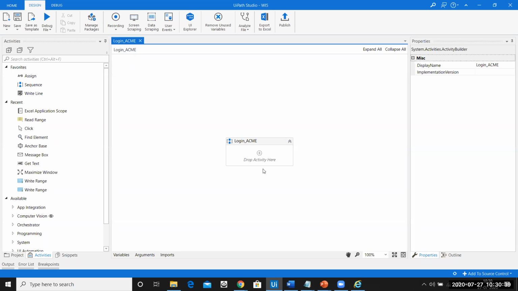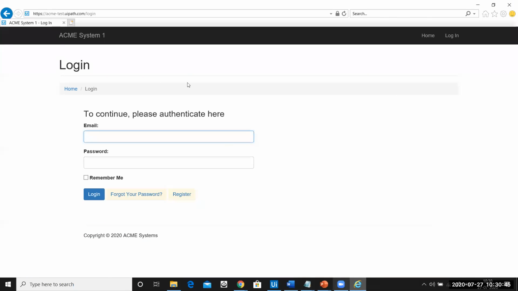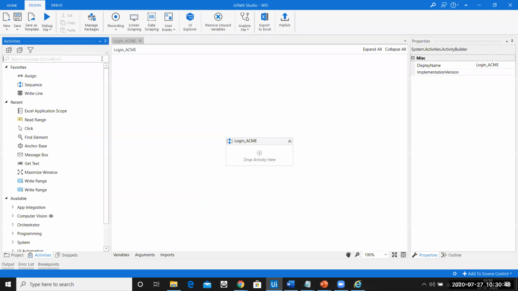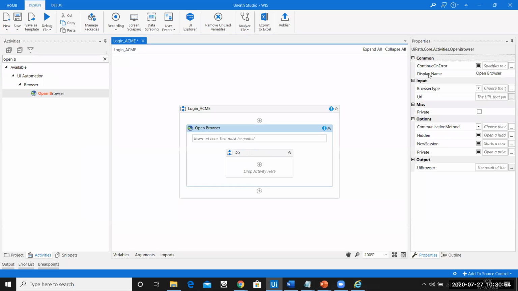Let us go ahead and do it. Ideally, what is the first thing that we need to do? The very first thing is to open up the browser. We know the activity now. The activity name is open browser. Drag and drop it over here. There you go.